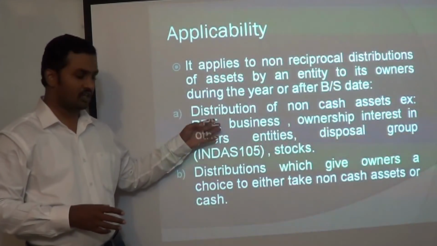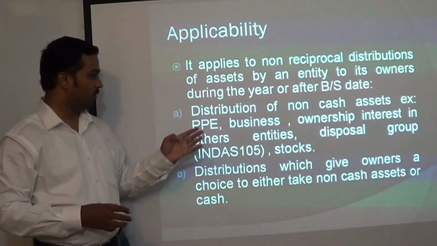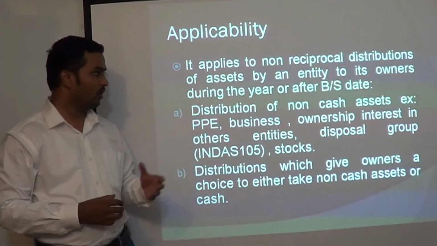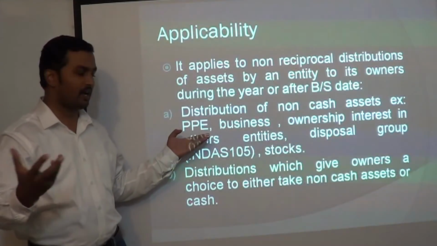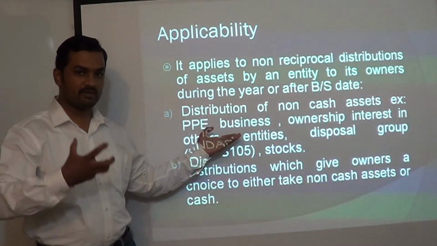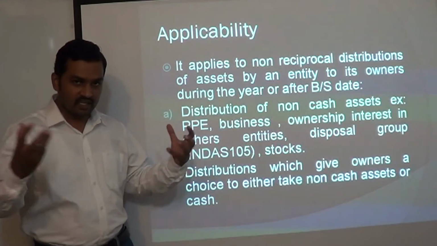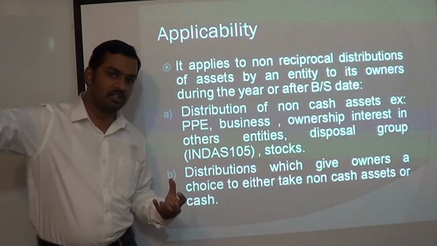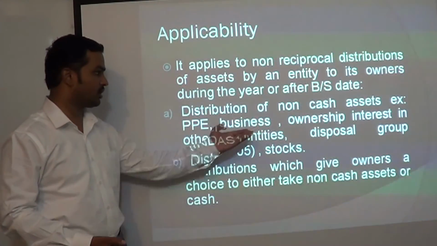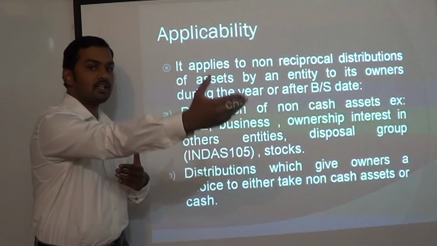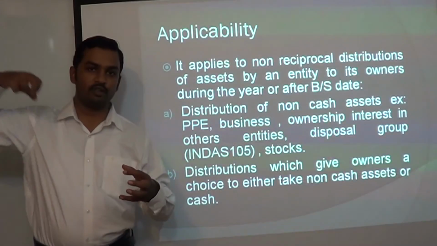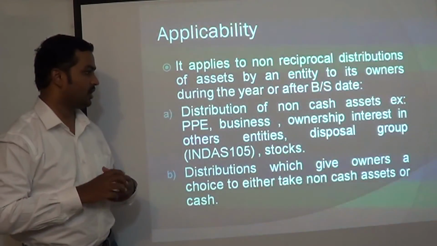This standard applies to two specific situations. One is distribution of non-cash assets. Which kinds of non-cash assets can we distribute as dividends? PPE, property, plant and equipment, can be distributed. Sometimes the company has various businesses, and one of the businesses is distributed as dividend to its shareholders, the owners. Ownership interest in other entities: our company has shares in other companies, and those shares are distributed in the form of dividends to our shareholders.